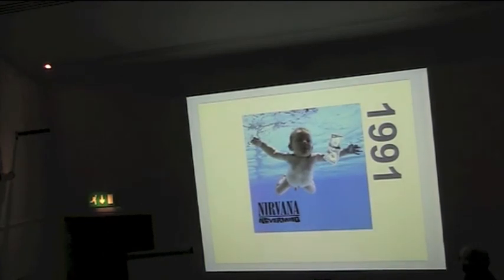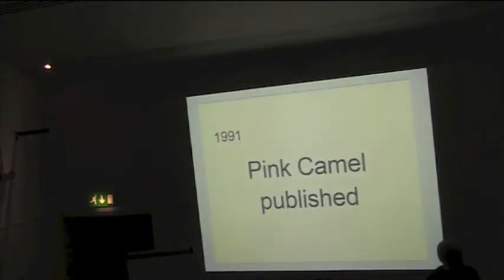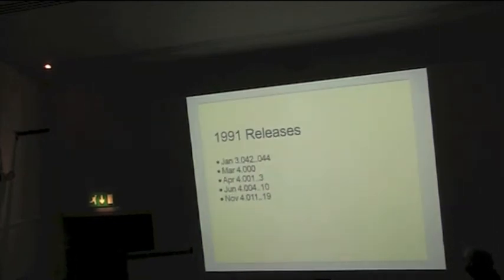1991. The pink camel. A couple more releases of Perl 3, and then Perl 4 started coming out. And interestingly, people say that the Perl community didn't understand marketing until quite recently. And actually, there is almost no difference between Perl 3.044 and Perl 4. It was a marketing move. They wanted a new version to launch the pink camel off the back of it.